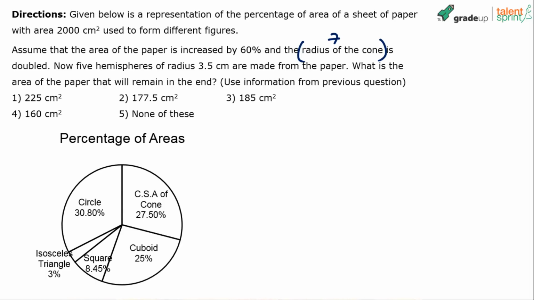185. Vishnu is the first one to respond. He says 185, and I think Jagati has also got the same answer. Option 3, 185. Would wait for more responses. Done? 185? Yeah. Vandana has also got 185. VS Raju says it should be 104, which is not there in the options. So option 5 is what he would mark.